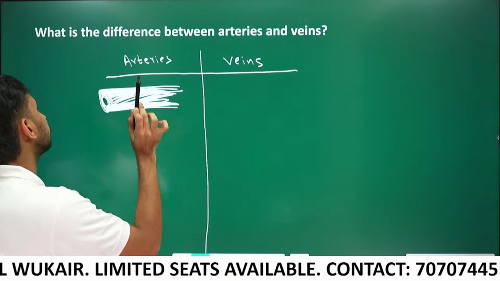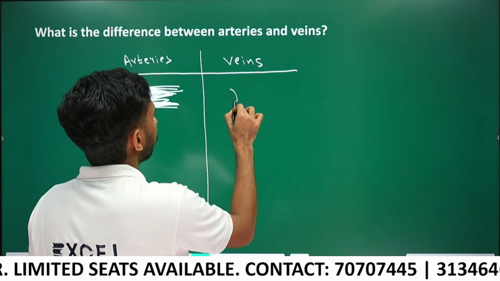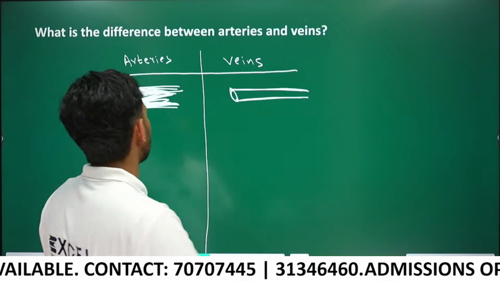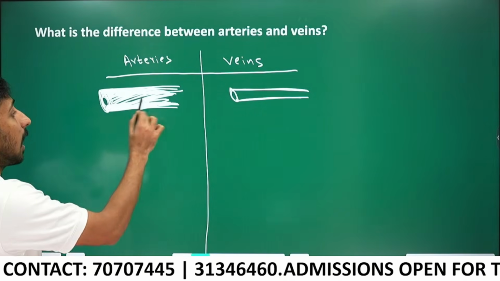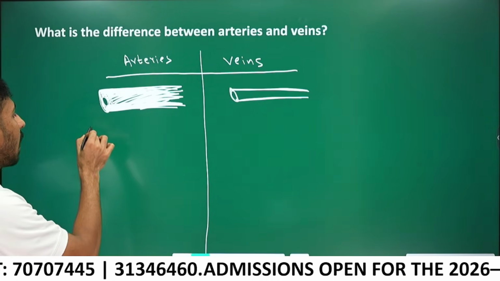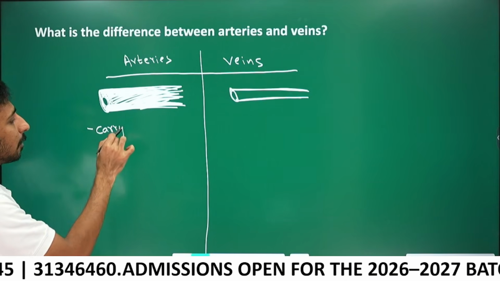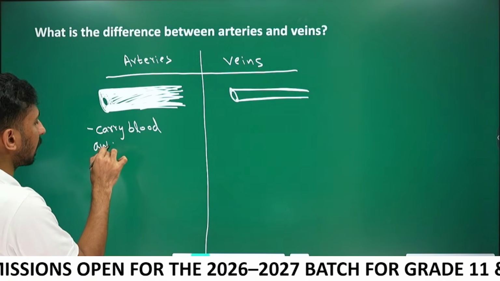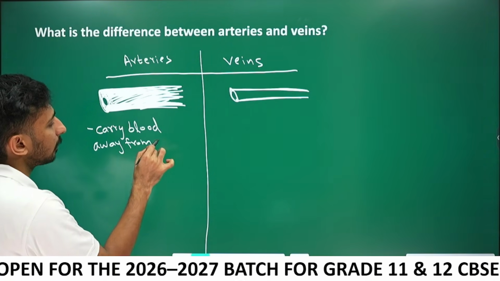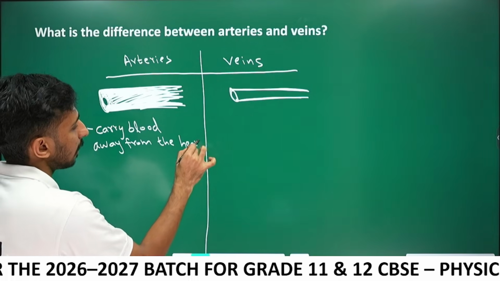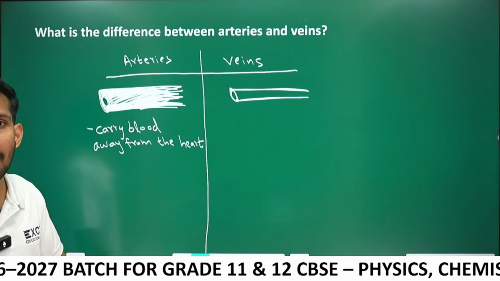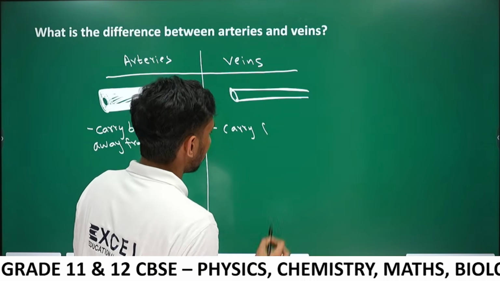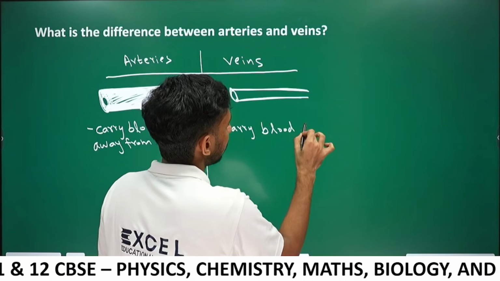Okay, this is artery, and this is vein. What is the difference between arteries and veins? Arteries carry blood away from the heart, and veins carry blood to the heart.